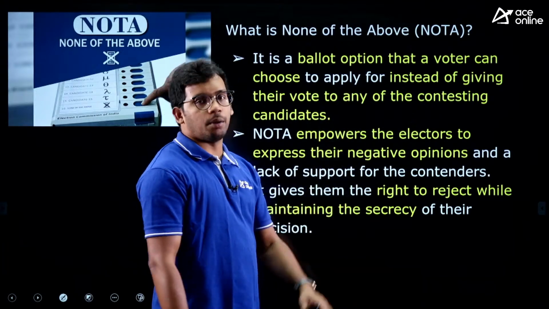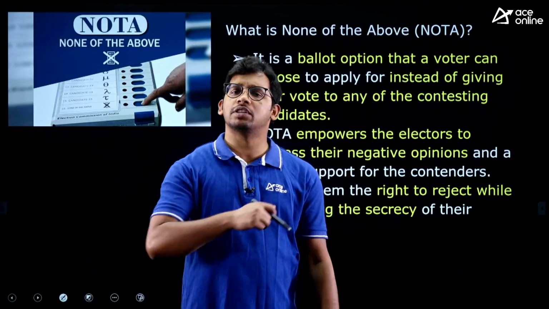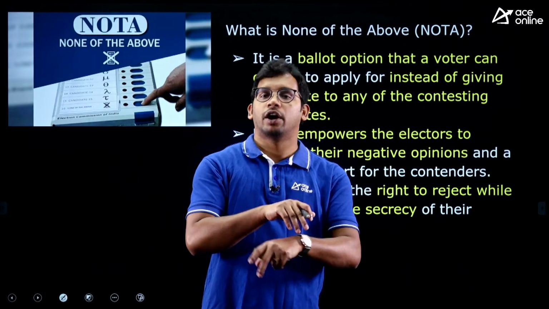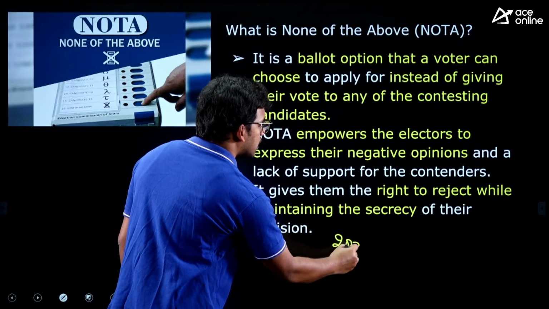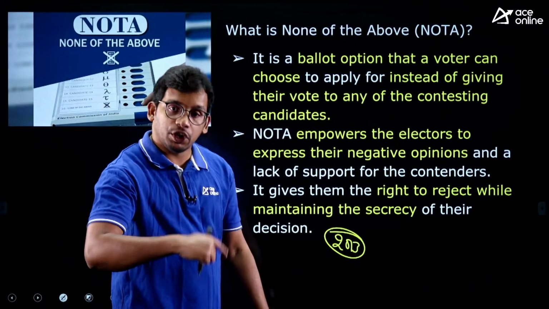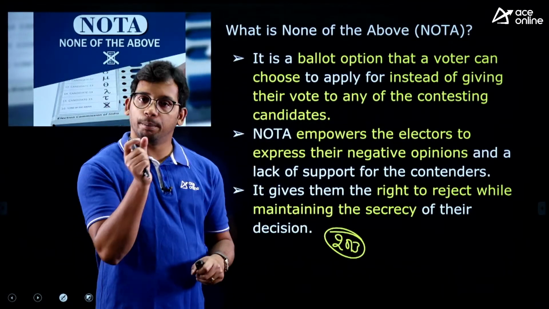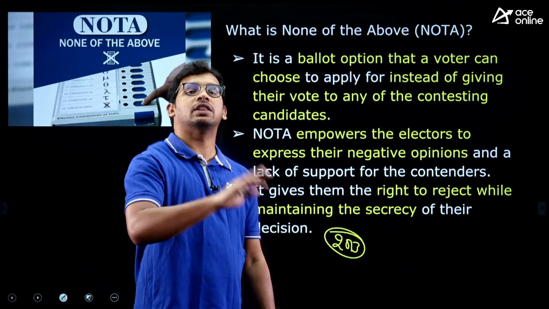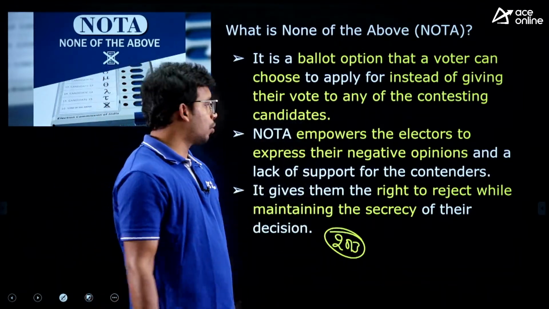NOTA means none of the above options. Earlier, we didn't have negative voting. Negative voting means you can reject a person. You cannot say that among the given persons, I don't want anyone. There was no option before 2013. So NOTA is an option which gives the right to reject the persons, right? NOTA is nothing but a ballot option in the EVM which gives the right to reject all the candidates contesting in the elections. So this is the NOTA definition.